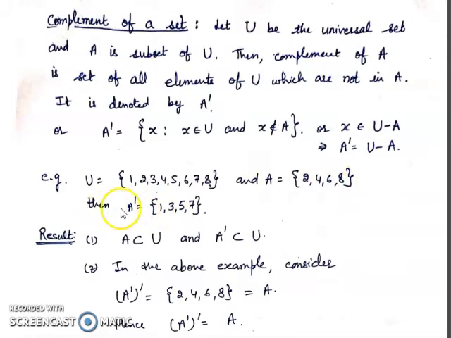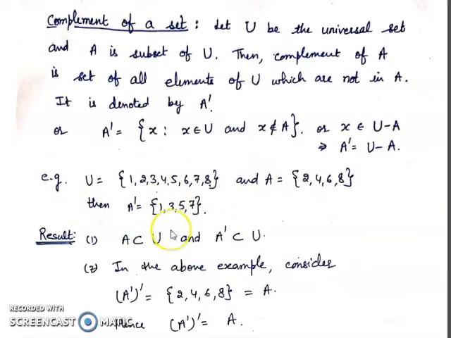Then A complement means from the universal set cut out all the elements of set A. Set A is the set of even numbers, so cut 2, 4, 6, 8. Remaining are 1, 3, 5, 7. Clear? So complement means elements of the universal set which are not in A.